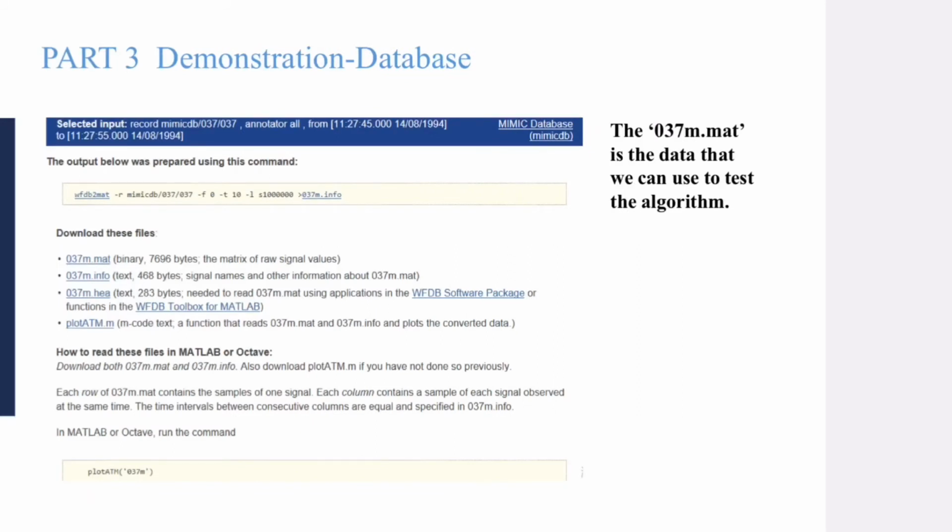Every record includes 4 files. The first file with the .mat at the end is the data that we can use to test the algorithm. And the .info file includes the information of each record.